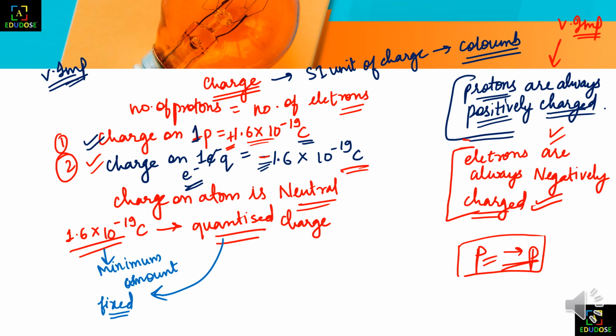So let's discuss how many electrons will be contained in 1 coulomb.